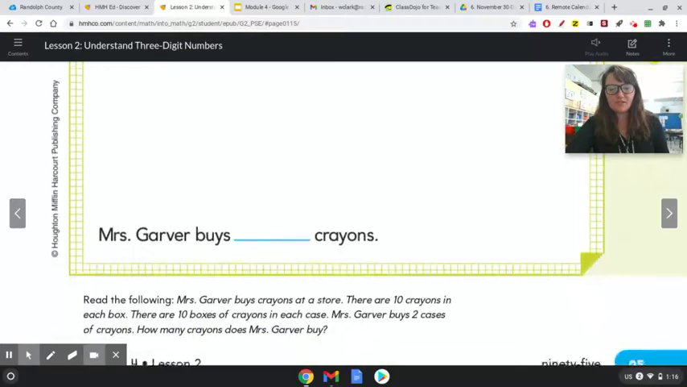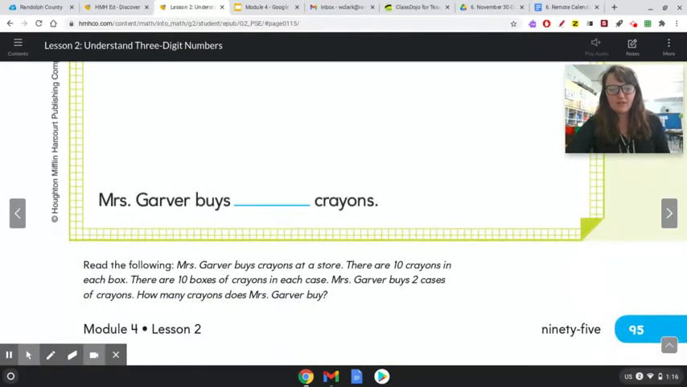Well, first, let's read the problem. Read the following. Mrs. Garver buys crayons at a store. There are 10 crayons in each box. There are 10 boxes of crayons in each case. Mrs. Garver buys 2 cases of crayons. How many crayons does Mrs. Garver buy? So we're going to have to do some critical thinking here. There are 10 crayons in each box, so we're counting by tens, right?